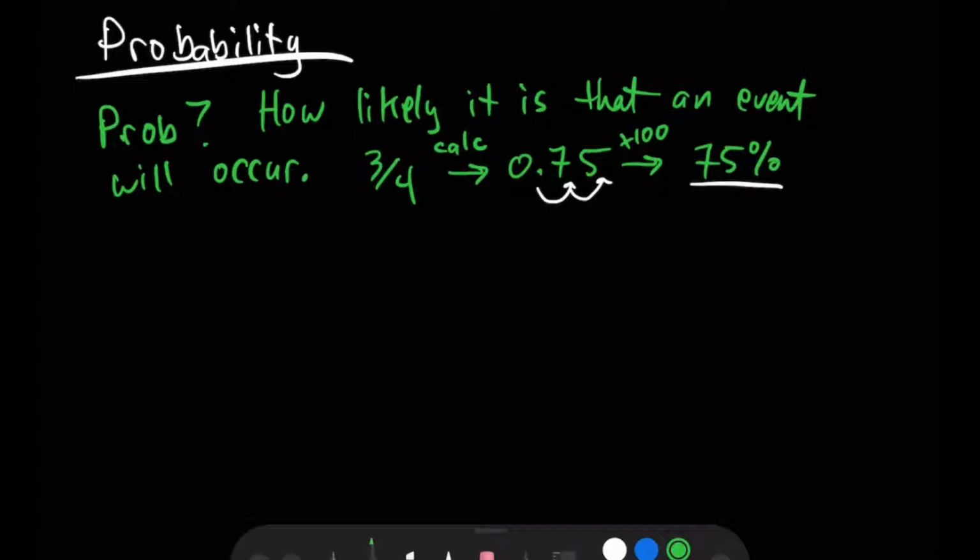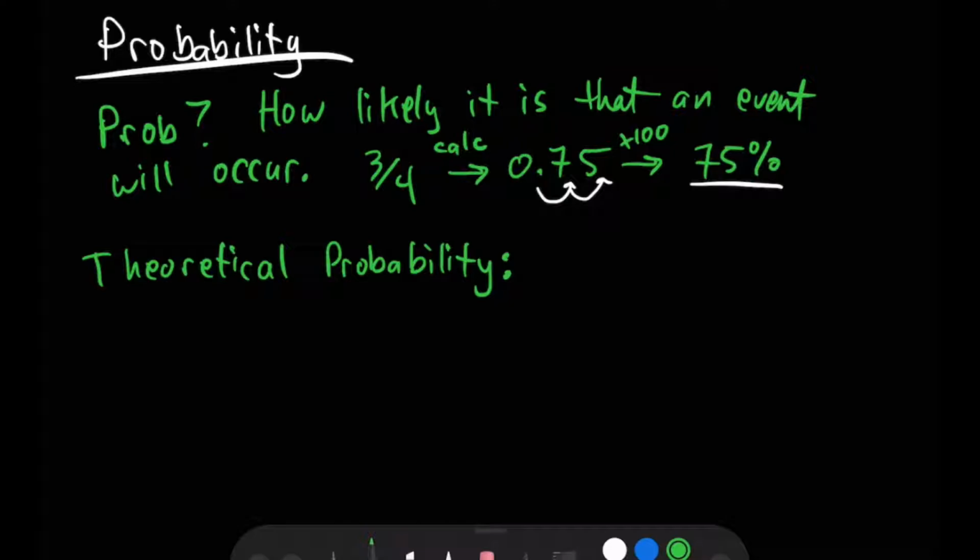We also talked about theoretical and experimental probability, which I know a few people struggled with, so let's discuss that as well. So often, before we do an actual experiment, we want to find theoretical probability. And I want to be clear that a theory is not a guess. In science, a theory is an explanation of how or why something happens. And in math, when we're talking about probability, it means that we are calculating the probability based on knowledge we already have of the situation.